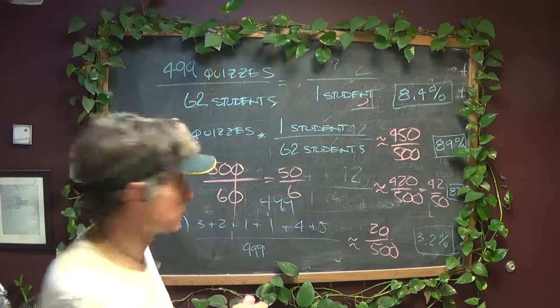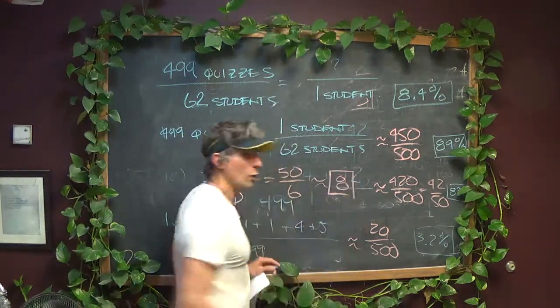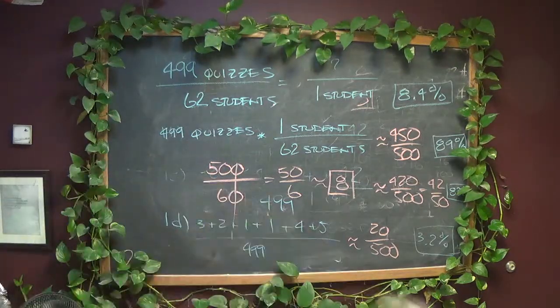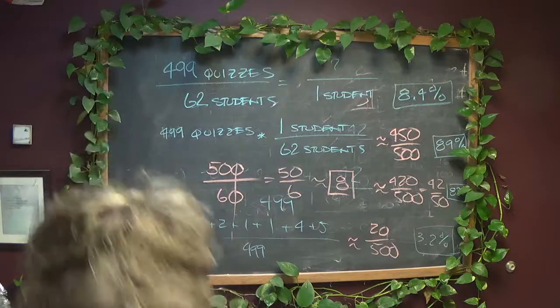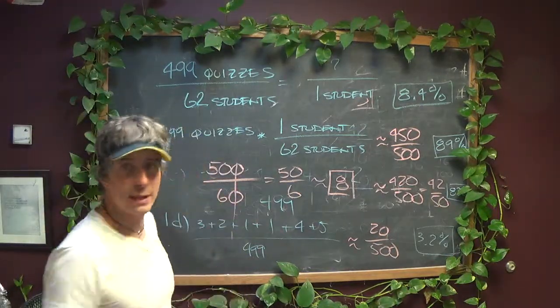This is closer to 8, so I'm going to call this about 8. Okay? So let's just get a number, 499 divided by 62, and 8.04. It's about equal to 8. Okay? So that's that right there.